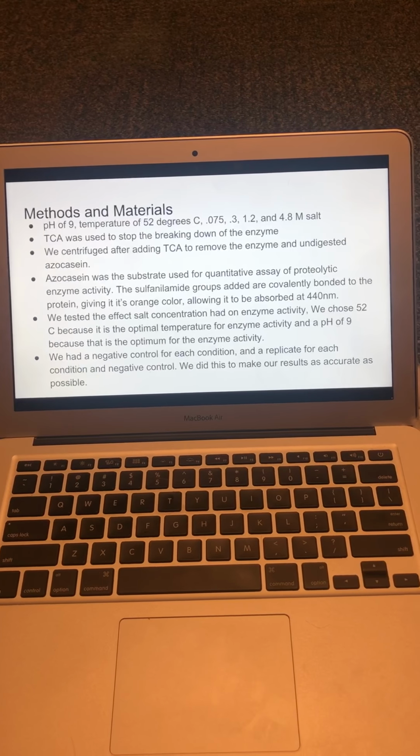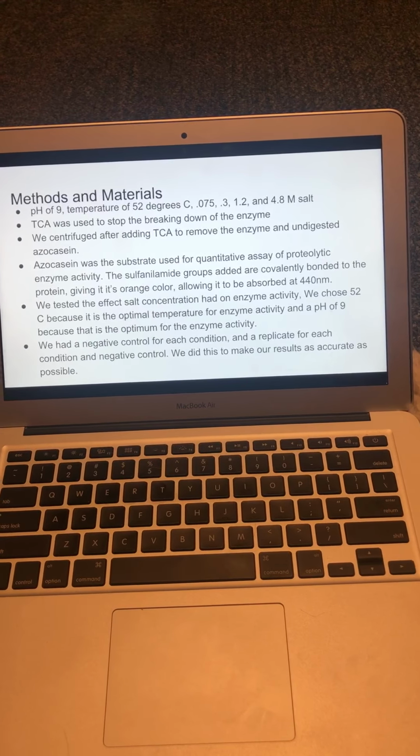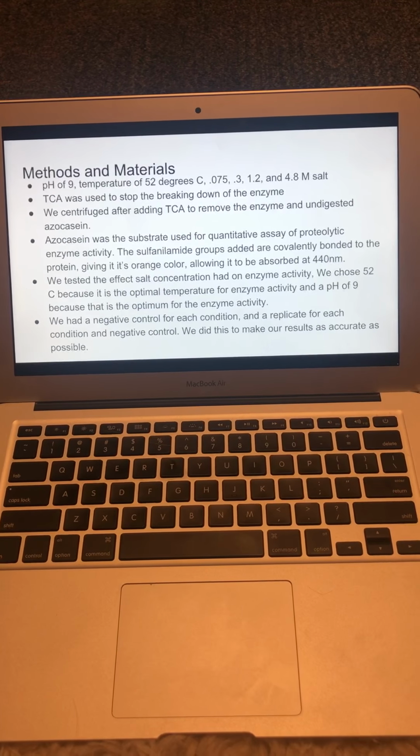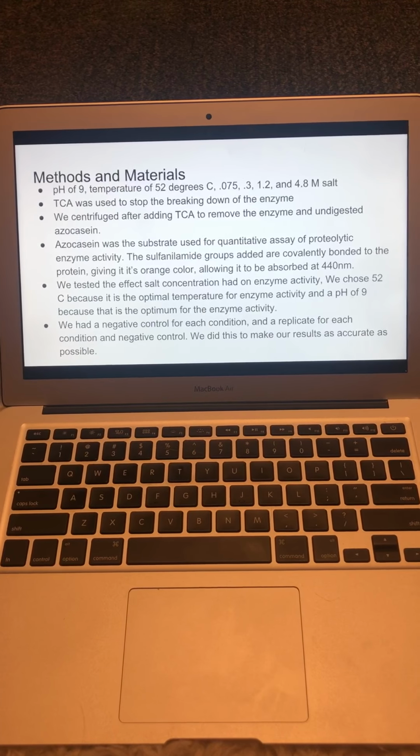And azocasin was the substrate used for the quantitative assay of the proteolytic enzyme activity. And the sulfonamide groups added are covalently bonded to the protein, giving it its orange color, allowing it to be absorbed at 440 nm.